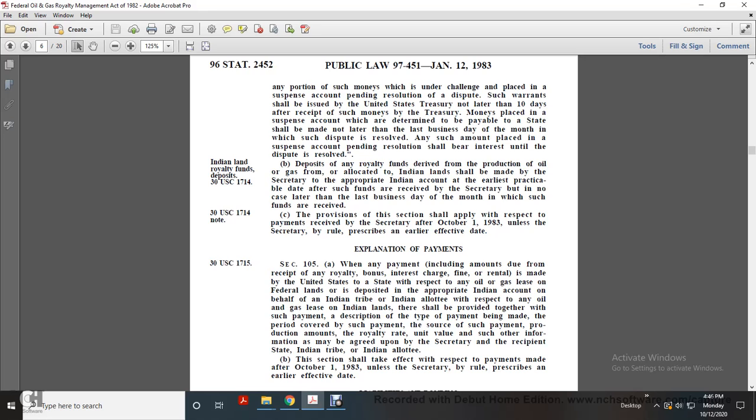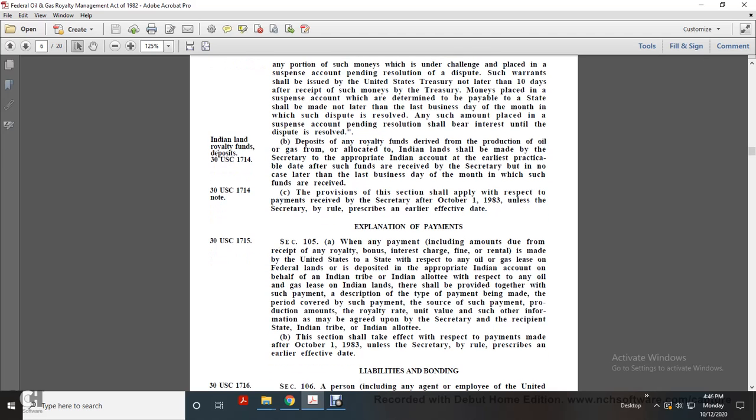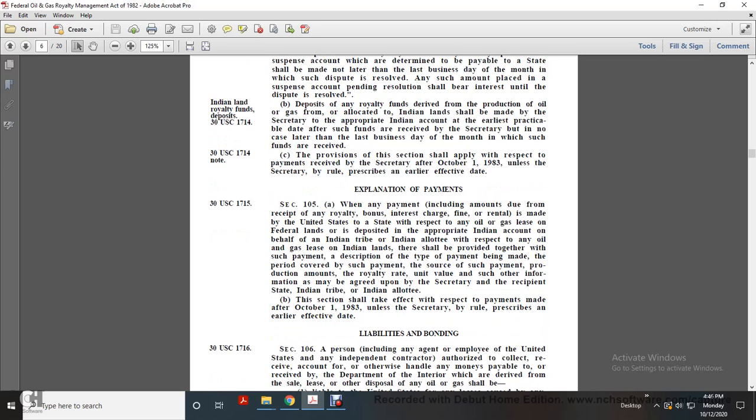there shall be provided together with such payment a description of the type of payment being made, the period covered by the payment, the source of the payment, the production amount, the royalty rate, the unit value, and other information that may be agreed upon by the Secretary and the recipient state, Indian tribe, or Indian allottee. This section takes effect with respect to payments made after October 1st, 1983, unless the Secretary by rule prescribes an earlier effective date.